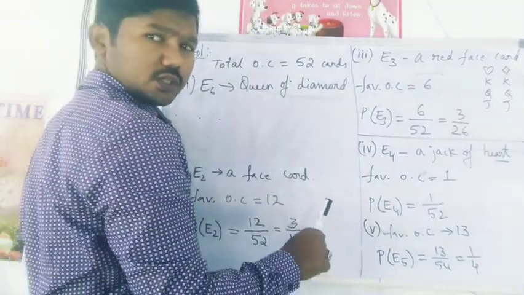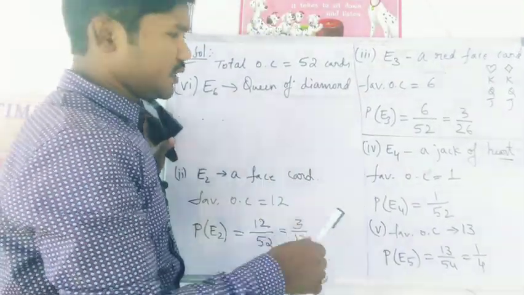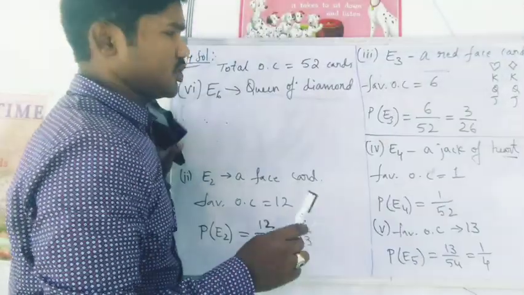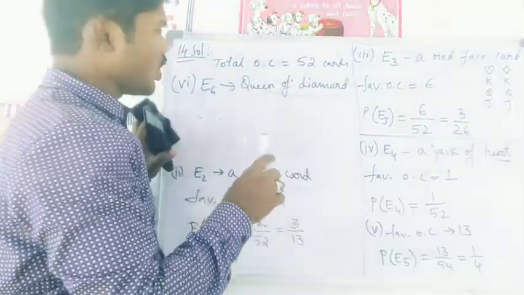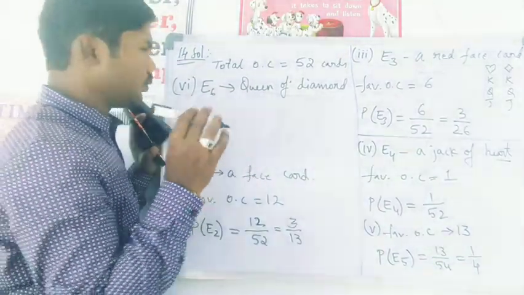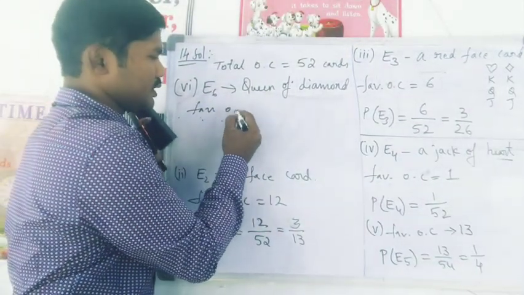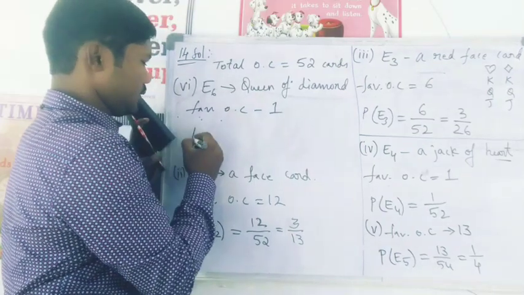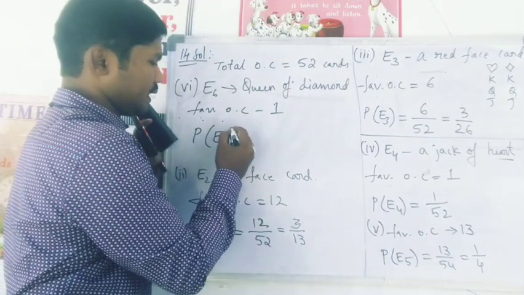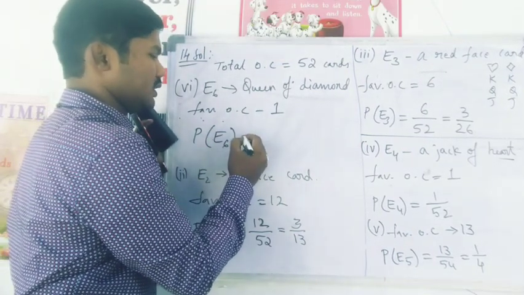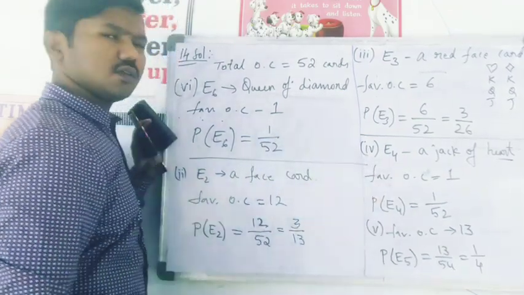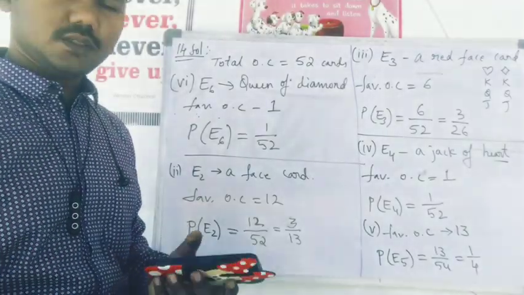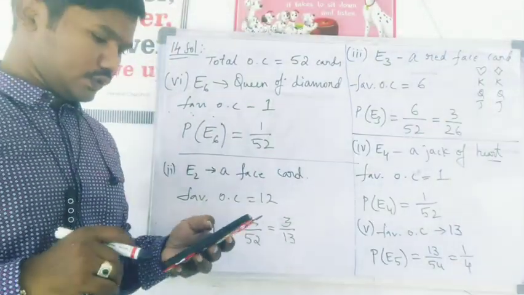So in that shape you have to see how many queens are there. Similarly here diamond. So in the diamond shape cards, how many queen cards are there? Only 1. So favorable outcome is 1. The probability of getting a Queen of Diamond card is 1 by 52, right? That is your 14th solution.